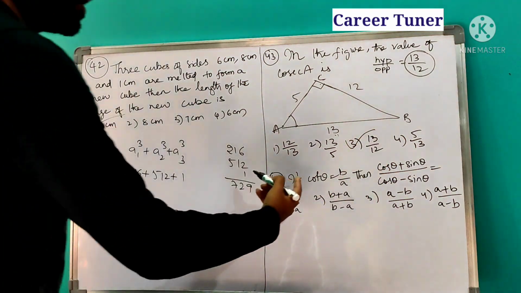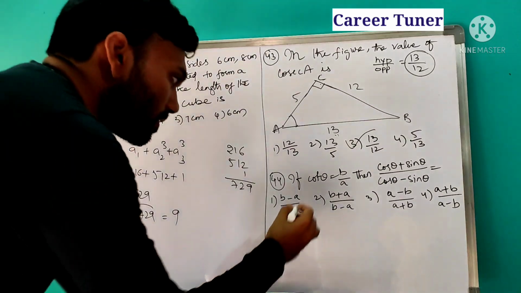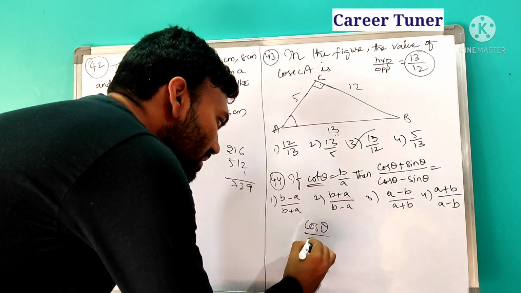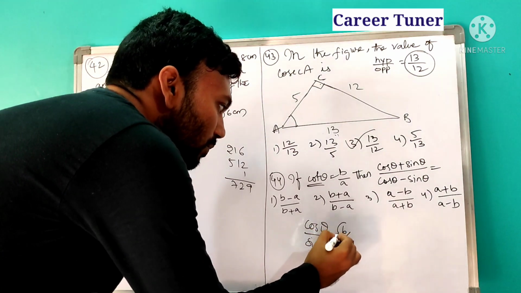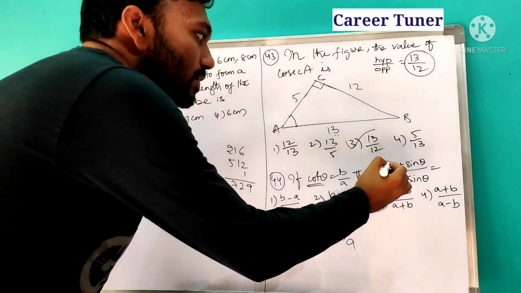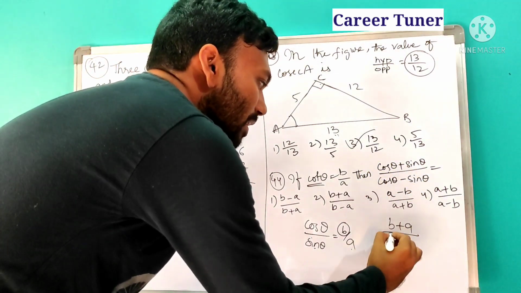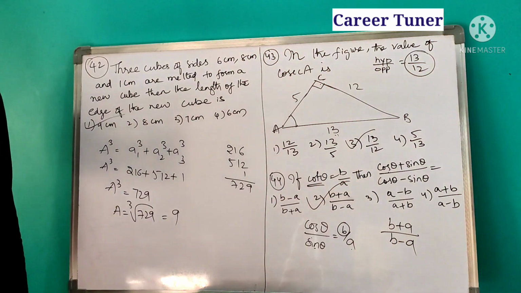Next, if cot theta is equal to b by a, then cos theta plus sin theta by cos theta minus sin theta. So very simple, cot can be written as what? Cos theta by sin theta. So which is nothing but b by a. So cos place you put b and sin place you put a. So cos theta plus sin theta by cos theta minus sin theta is nothing but b plus a by b minus a. That is the answer. So second option.